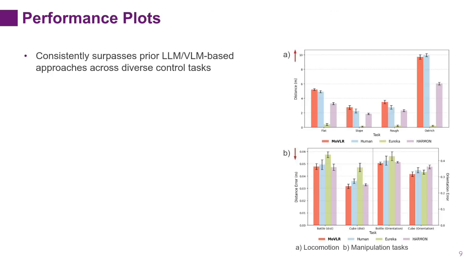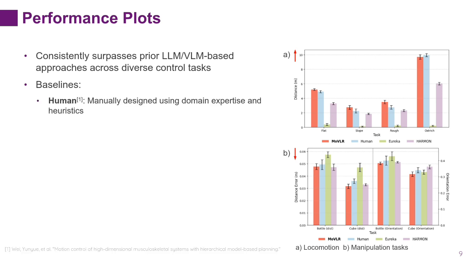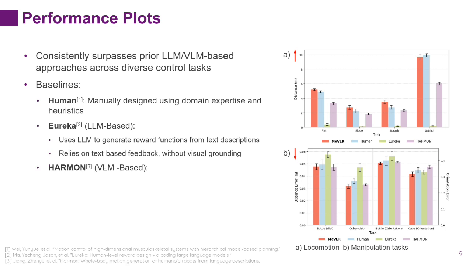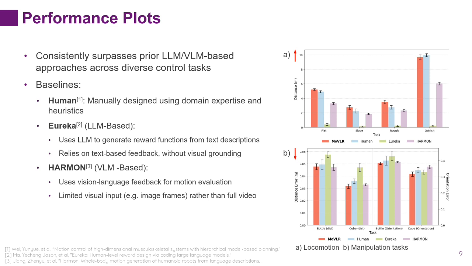Finally, we show the overall performance of our method compared to prior approaches. We compare against 3 baselines. First, human-designed rewards, which are manually crafted using domain expertise. Second, Eureka, an LLM-based approach that generates reward functions directly from text descriptions. However, it relies directly on text-based feedback and lacks visual grounding. Third, Harmon, which incorporates vision-language feedback but operates on limited visual inputs, such as image frames rather than full video, restricting its ability to capture temporal motion dynamics.